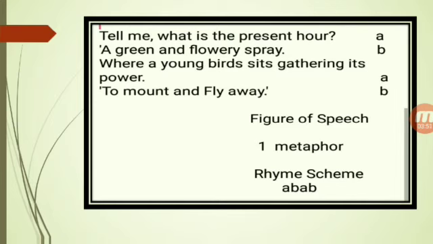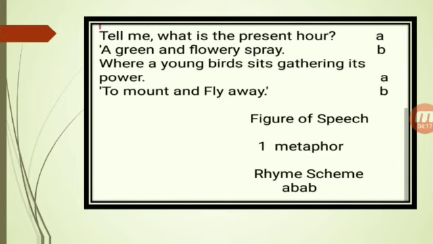The child is comparing the present time with springtime. The child is saying, in this time, everywhere there are new flowers and young birds learn to fly. According to the child, this time is full of positivity. We can learn new things and prepare ourselves for the future.